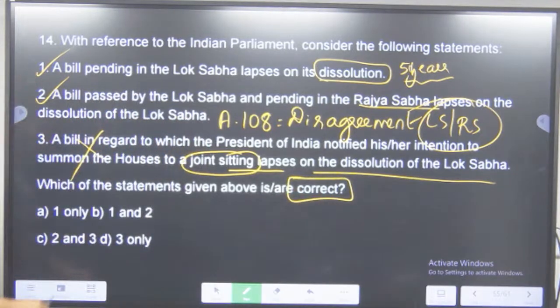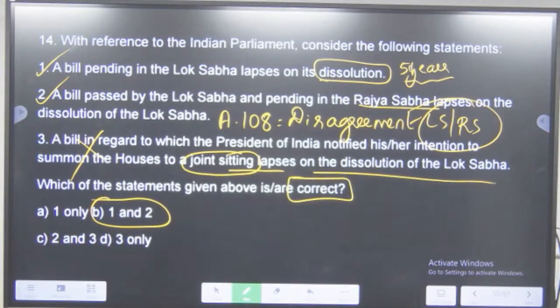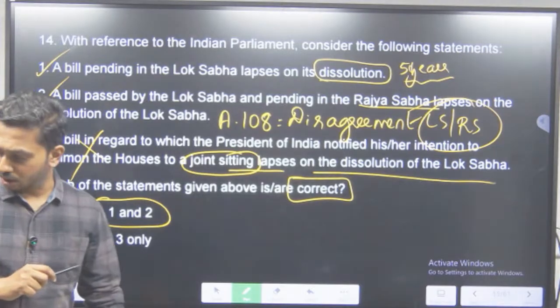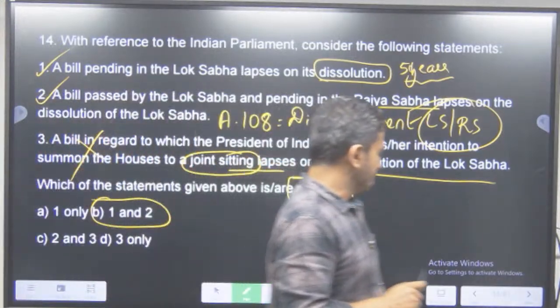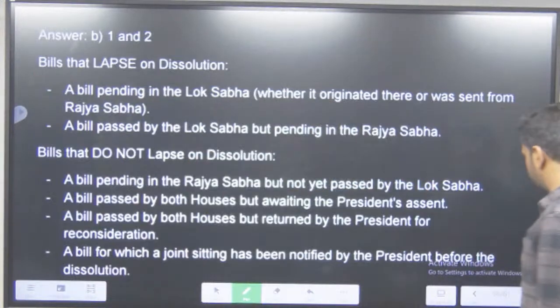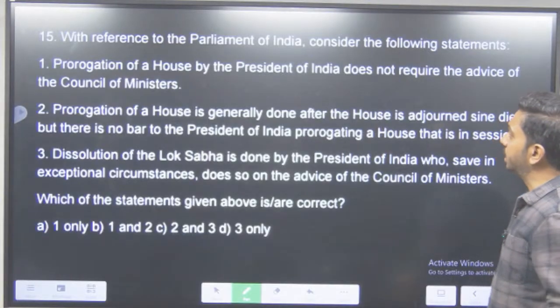So which of the following statements given above are correct? So 1 and 2 are correct here. Do we have the option? Yes. B, 1 and 2. We have the option. Okay. So there is a deadlock between both the houses of the parliament. Yes, correct. So when we have a deadlock, we summon a joint sitting. Next, with reference to Parliament of India, consider the following.